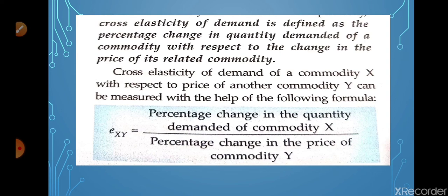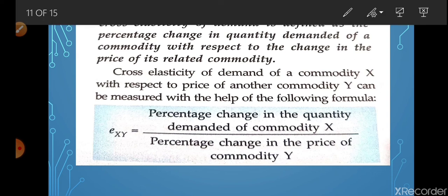Cross elasticity of demand is defined as the percentage change in the quantity demanded of a commodity with respect to the change in the price of the related goods or related commodity. We have discussed complementary goods and substitute goods. Substitute goods are related to each other and consumed optionally, meaning one cannot be consumed with another one. We will discuss this afterwards, in the case of positive cross price elasticity of demand and negative cross price elasticity of demand.